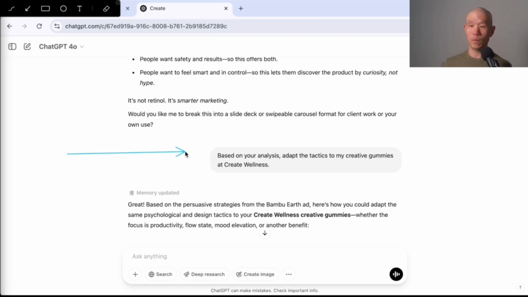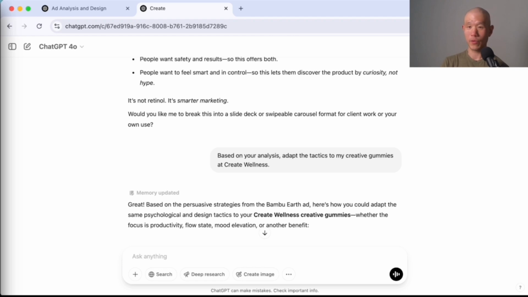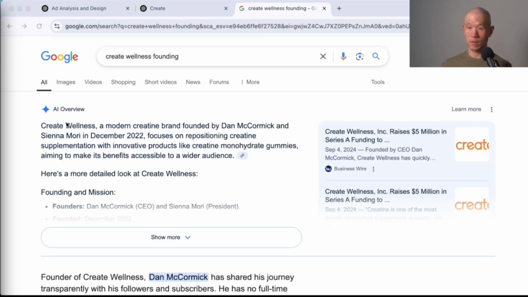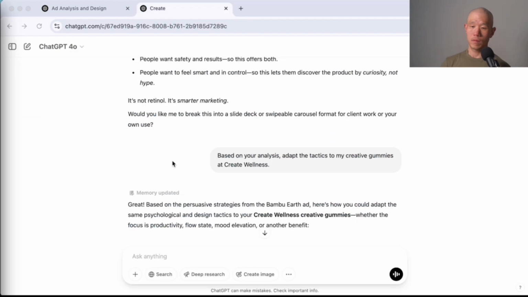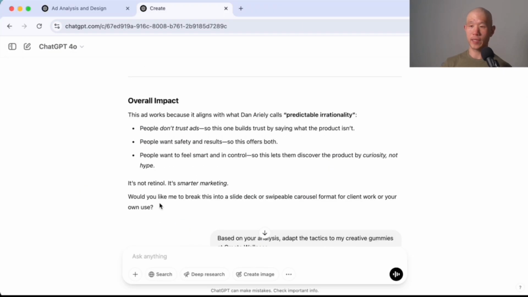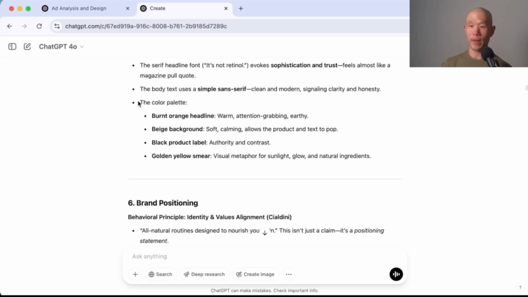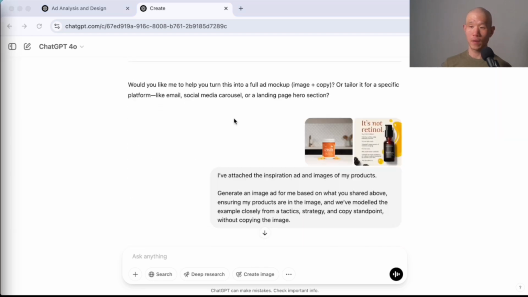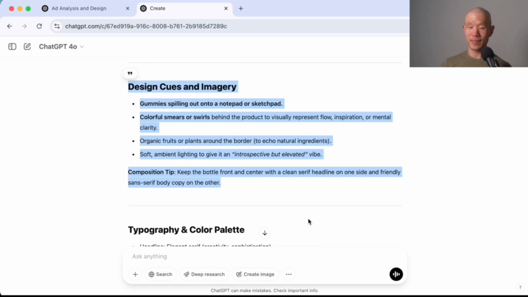And there's a little bit of nuance here in that I made the assumption that it was trained on the brand Create Wellness because the knowledge cutoff is June 2024, and Create has been around since 2022. So what it does is basically take the analysis that it did for Bamboo Earth and then applies the tactics over to Create, which again, I didn't even really dig into too much.